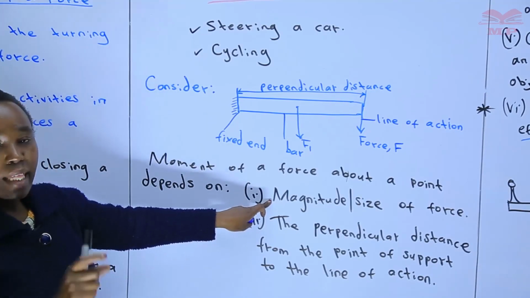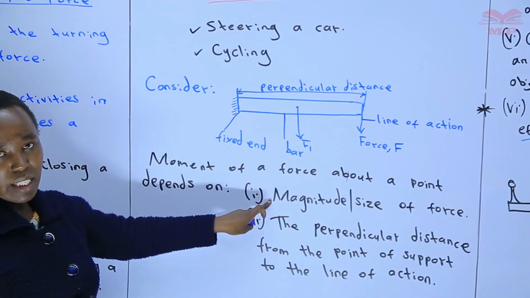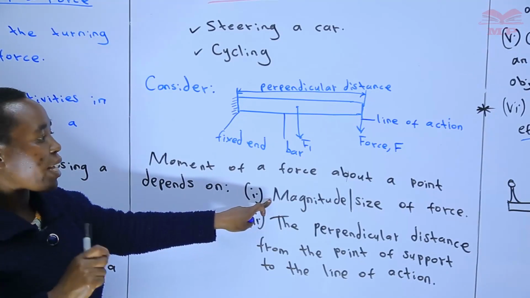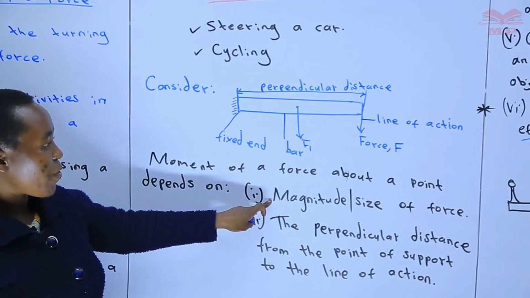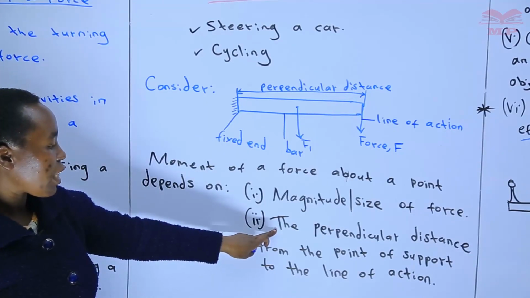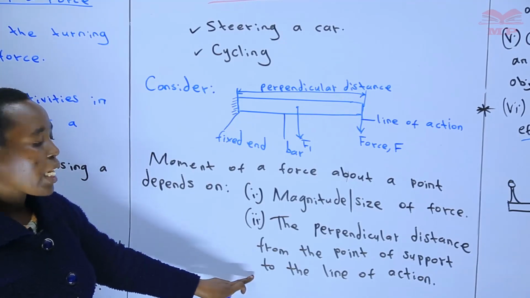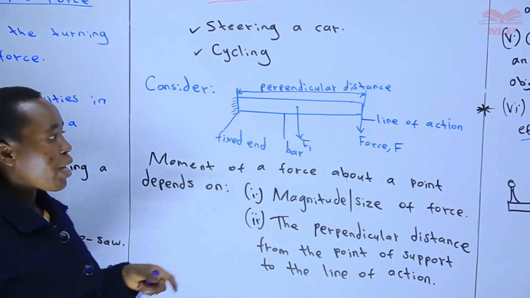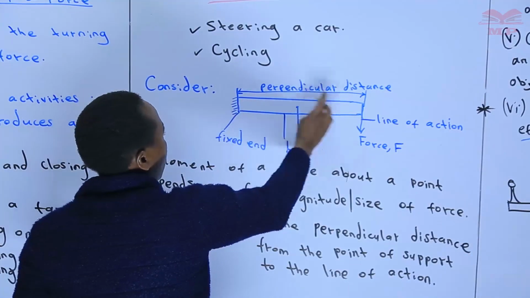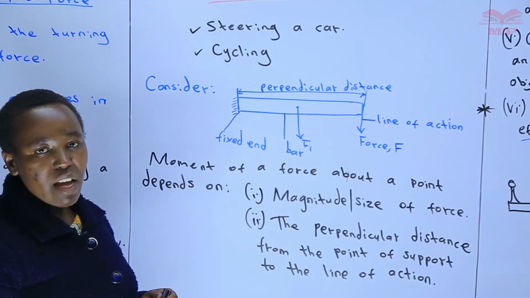The more the force being applied, the more the turning effect, and the lesser the force being applied, the lesser the turning effect on this bar. Then the other factor is the perpendicular distance from the point of support to the line of action. The more the distance, the more the turning effect.